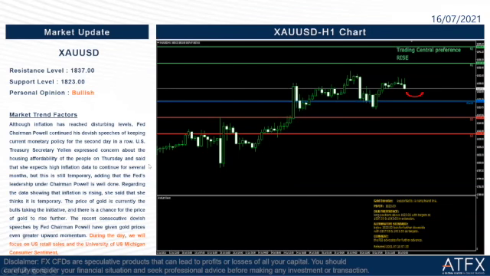Okay, so coming to the last part of our briefing today, it's the market update of the gold market. The resistance level of today is 1837, and the support level of today is 1823. My personal opinion is that it will remain bullish, same as yesterday. So let us review the market trend factors here, and why I will still take it as bullish for tonight.